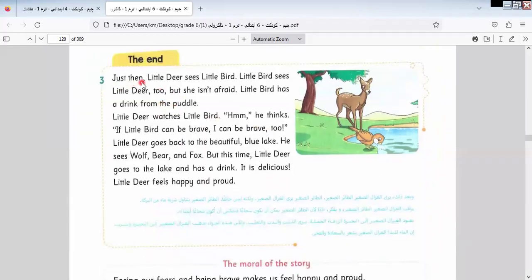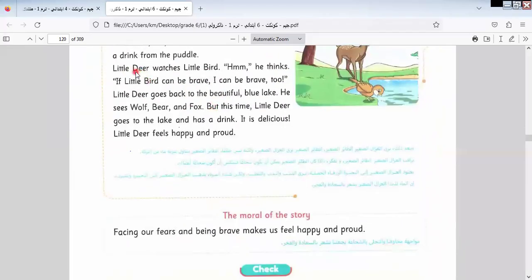Just then, little deer sees little bird. Little bird sees little deer too, but she isn't afraid. Little bird has a drink from the puddle. Little deer watches little bird. He thinks, if little bird can be brave, I can be brave too.